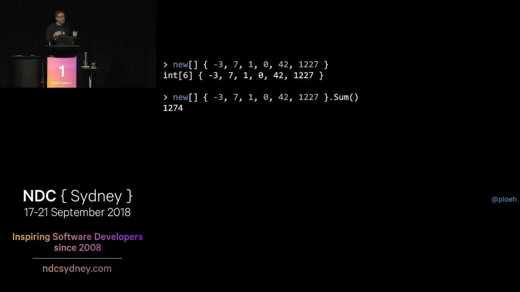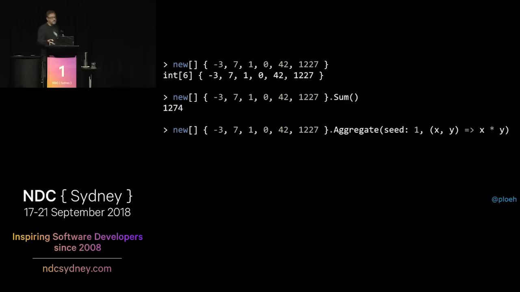But what if you want to do something else? What if you want to multiply all the numbers together? Well, there's not a specialized method for that, but you can use a general purpose one called aggregate. So aggregate enables you to pass a little lambda expression that will give you a pair of values. And then you can say, for each pair of values, x and y, I'll multiply x with y. But you'll notice that I've used an overload here that takes a seed, and I've supplied a seed of 1. There's also an overload that doesn't take a seed.